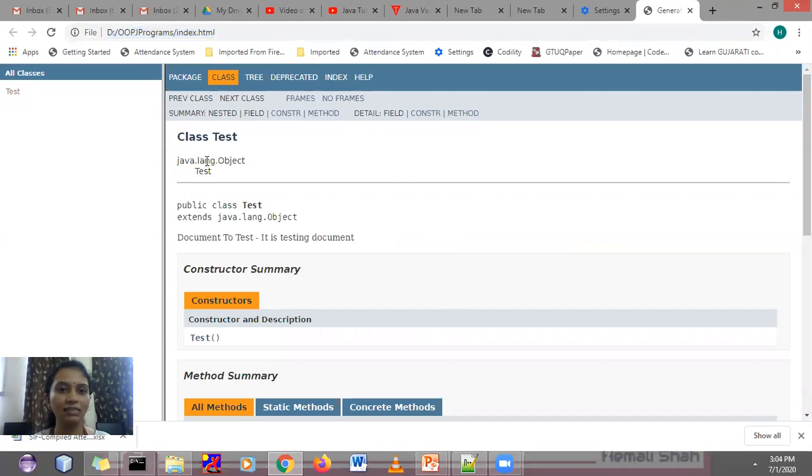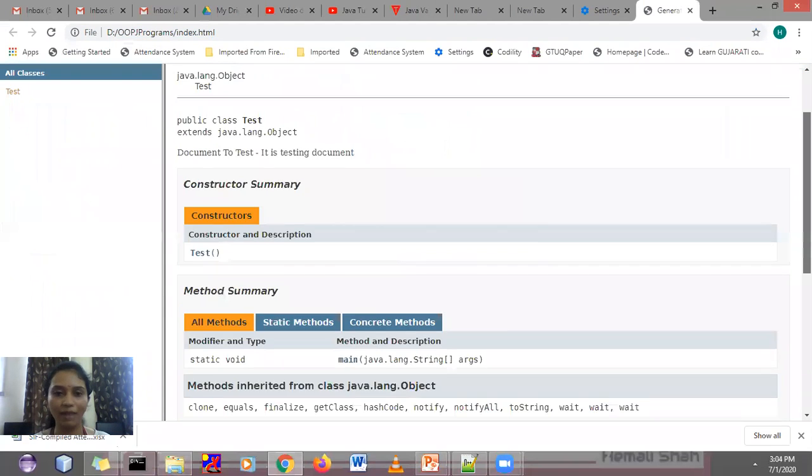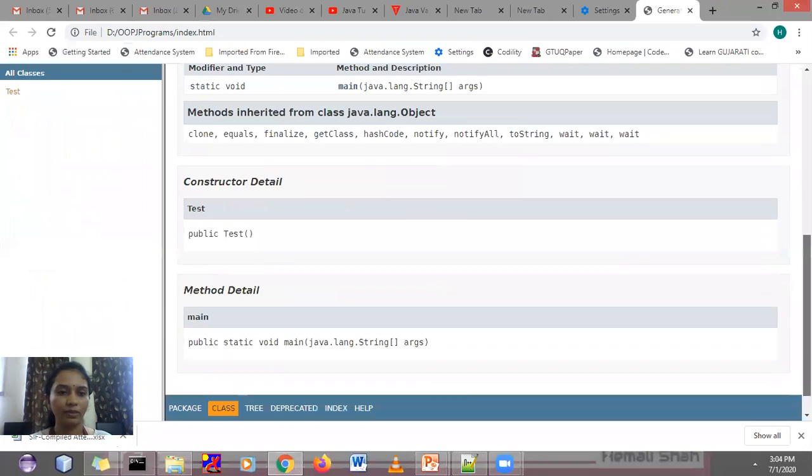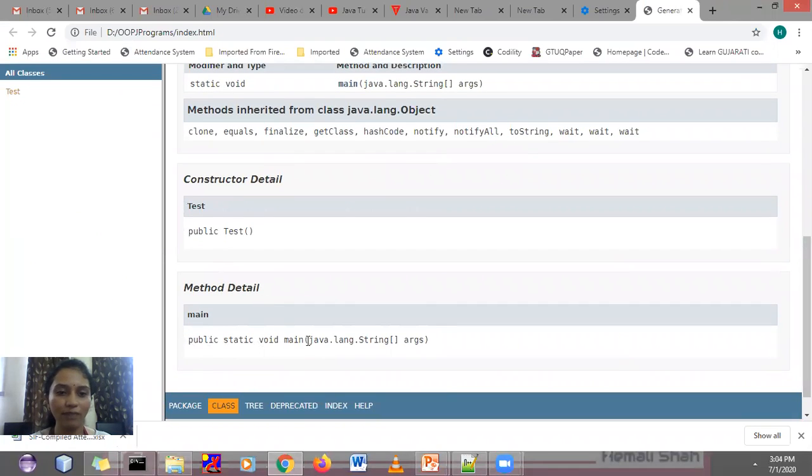Test is a class. It is available. Class Test is a public class. Constructor, all methods. If you have written such methods, then it will show you the methods over here also. Right here in this class, only one method is available.